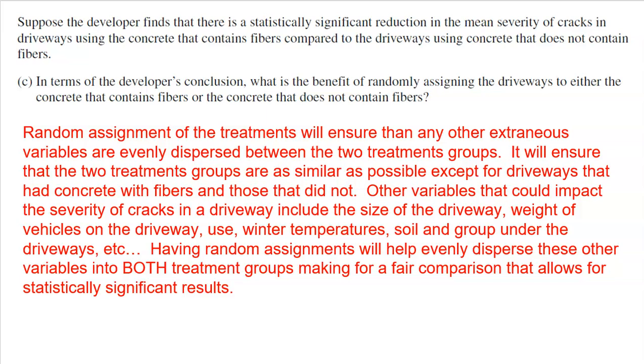Now, if you're like, oh my gosh, I didn't even think about soil under the driveway, that is so important, well then maybe you block or maybe you use all the same soil, guaranteeing that it's kept the same for everything. But there are only so many things that we can actually control for in an experiment. Sometimes if you control too much, you actually ruin your experiment. So the idea here is that random assignment helps evenly disperse all of those other extraneous variables into both groups.